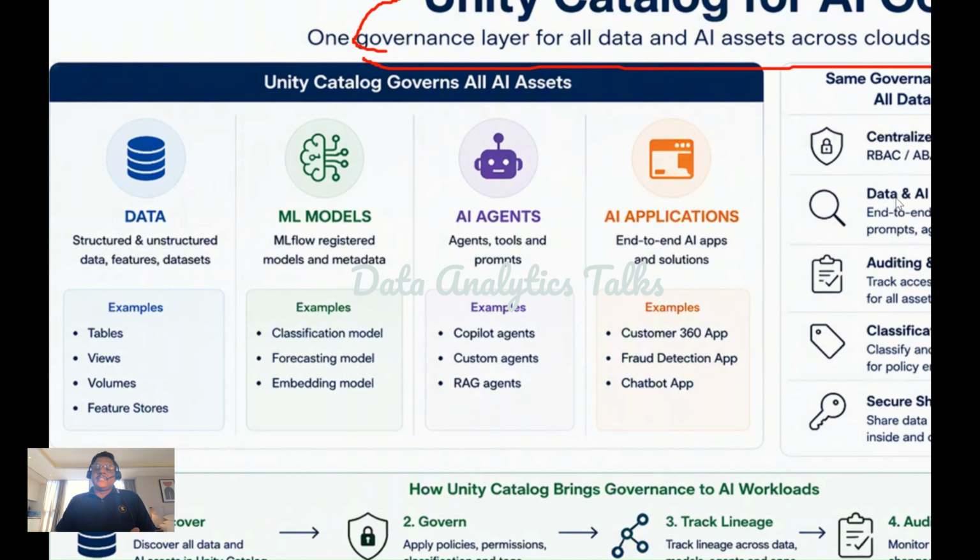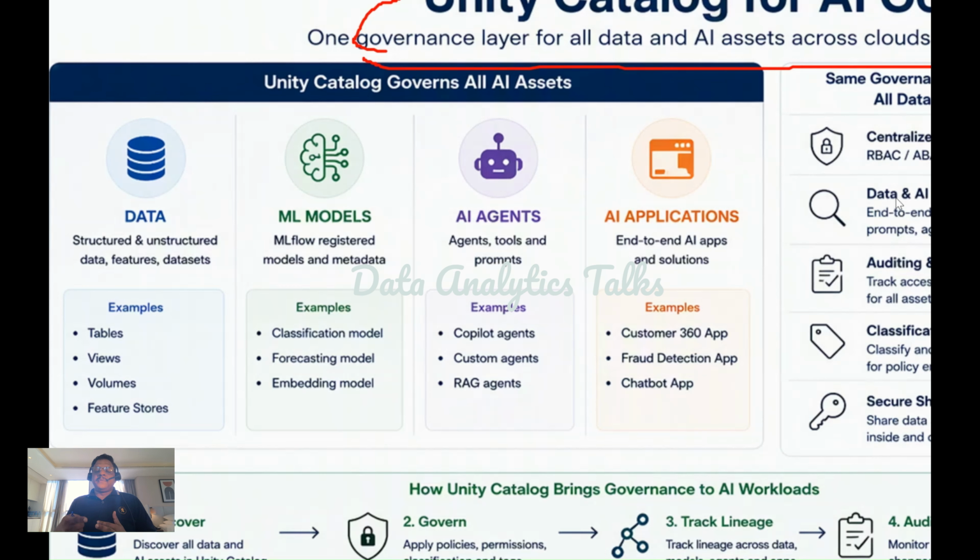These are intelligent systems capable of interacting with data, tools, and users. Examples are Copilot agents, retrieval augmented generation or RAG agents, customer support agents, internal enterprise agents. As AI agents become more autonomous, organizations need strong controls to determine what information those agents can access.